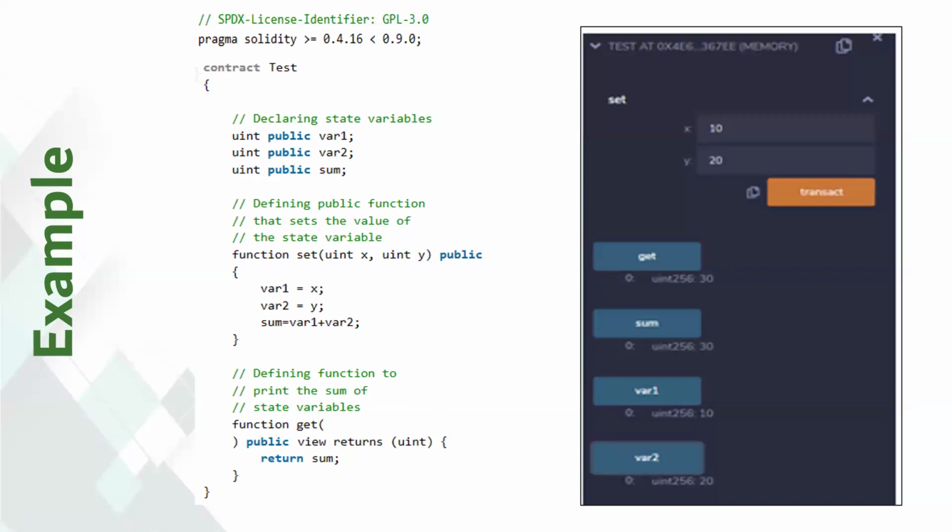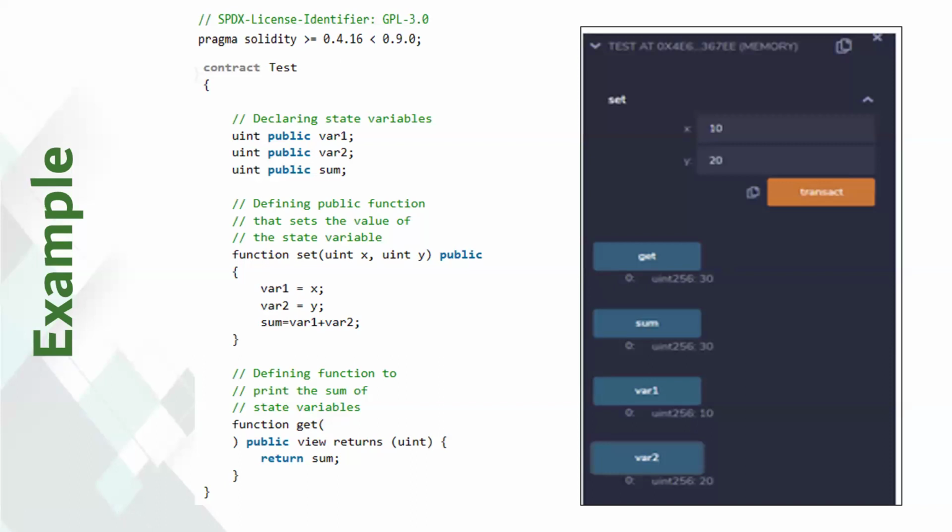All Solidity source code should start with a version pragma, which is a declaration of the version of the Solidity compiler this code should use. This helps keep the code from being incompatible with future versions of the compiler, which may bring changes.